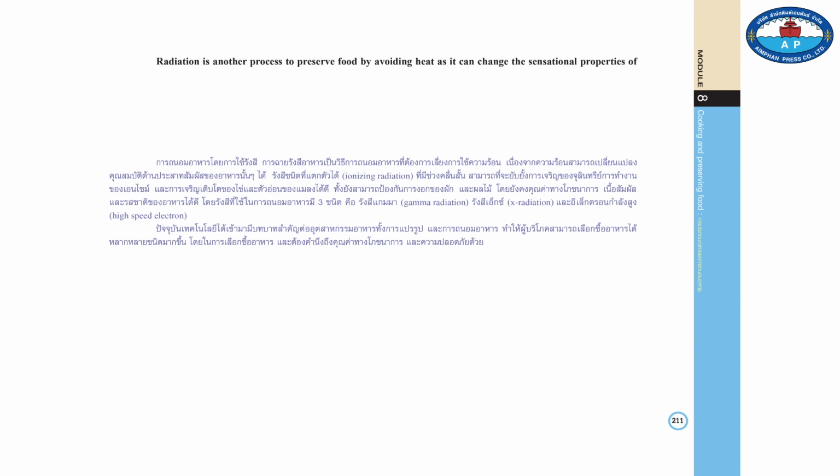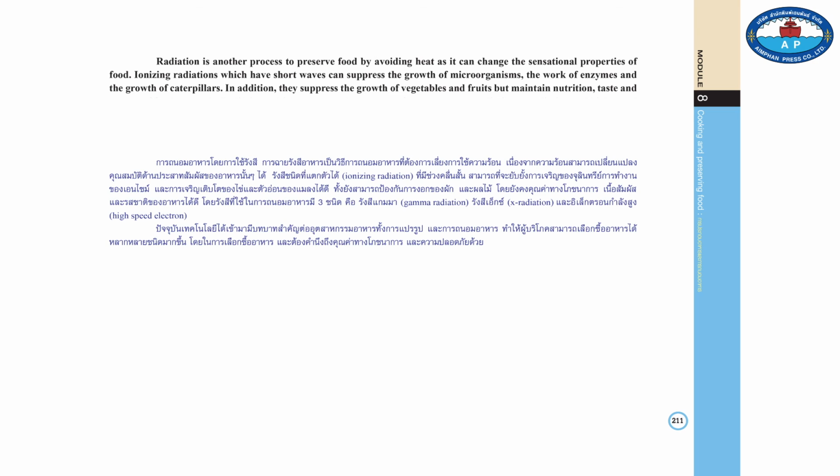Radiation is another process to preserve food by avoiding heat, as it can change the sensational property of food. Ionizing radiations, which have short waves, can suppress the growth of microorganisms, the work of enzymes, and the growth of caterpillars. In addition, they suppress the growth of vegetables and fruits, but maintain nutrition, taste, and texture of the food very well. Radiations which can be used to preserve food are gamma radiation, X radiation, and high-speed electron.